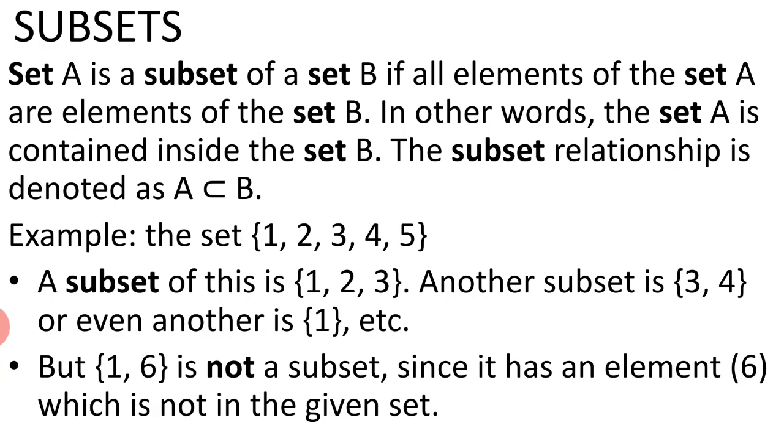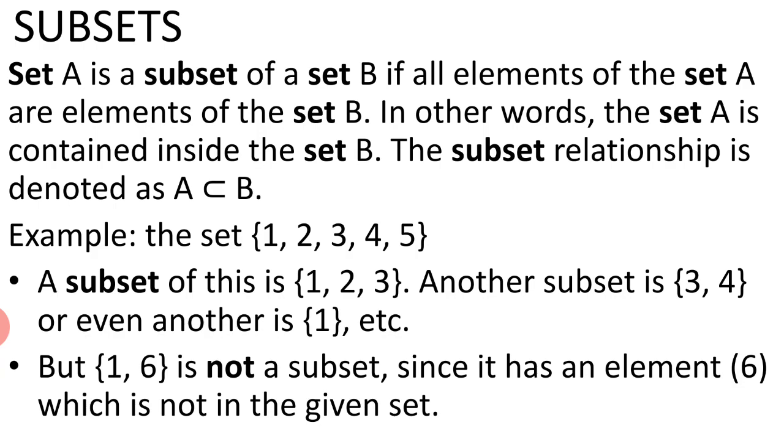For example here, I have the set 1, 2, 3, 4, 5. Now what can be a subset of this given set? The subset can be 1, 2, 3, it can be 3, 4, or even it can be 1, 2 only, or 4, 5. So if we select some of the elements from the given original set, we can form a subset. But we cannot take 1 and 6 as a subset because 6 is not included in the given original set.